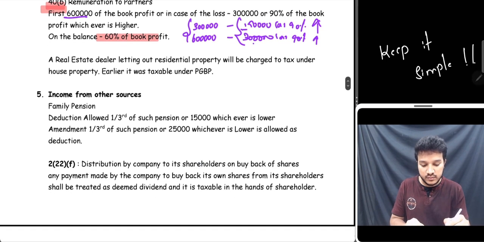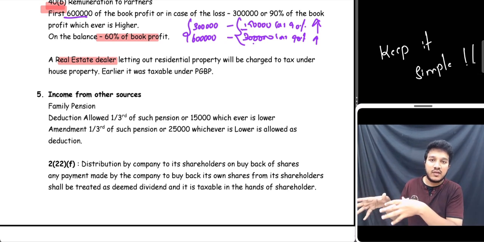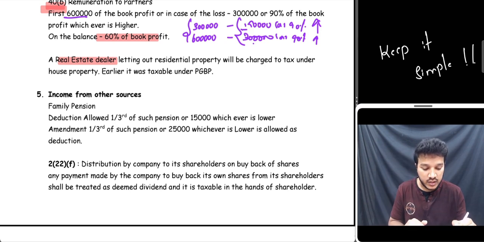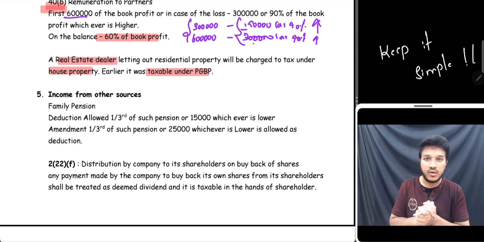Earlier, a real estate dealer has so many houses, and he's giving those houses for residential purposes as let out. Earlier, this used to be taxed under PGBP, considering it as his business income, since he is a real estate dealer. But now it is considered under house property only. That is the amendment. Earlier it used to be taxable under PGBP, but now it is taxable under house property only.